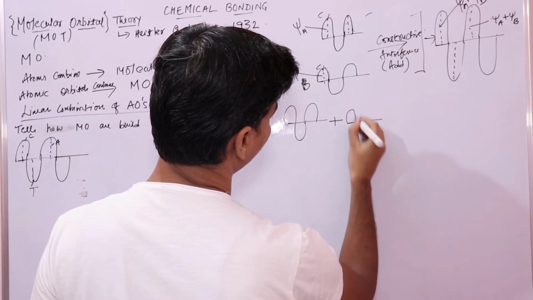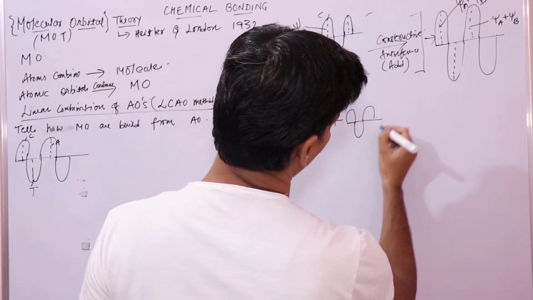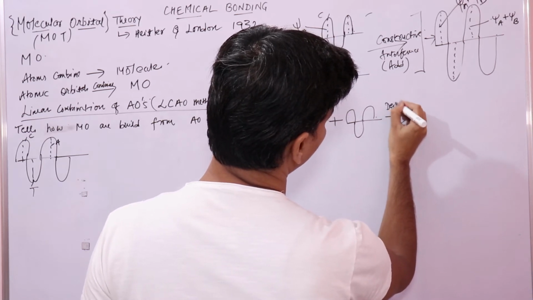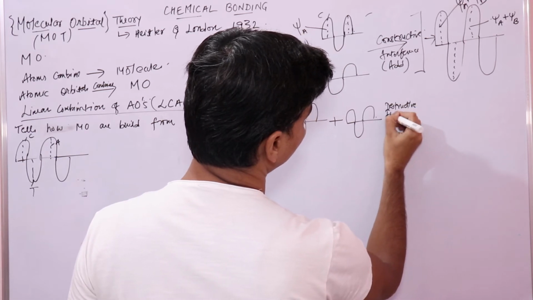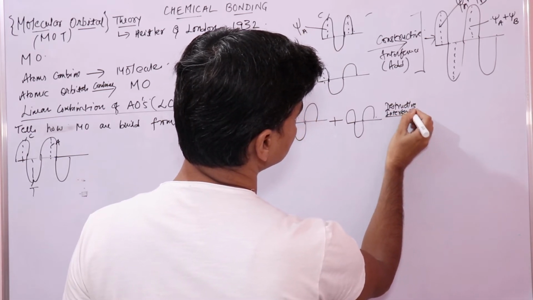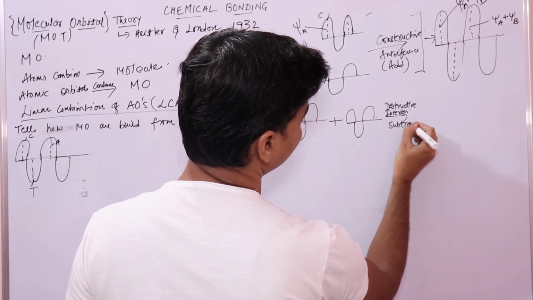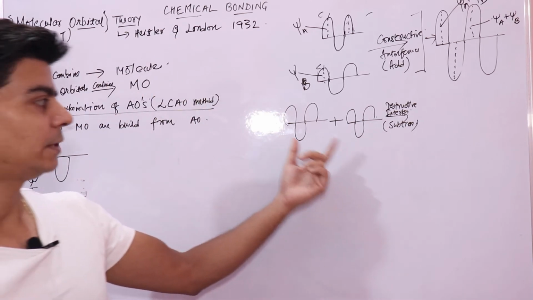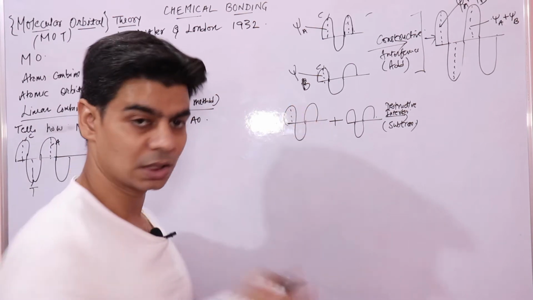This is the second wave. So when these two waves combine, a destructive interference will take place. When I say destructive interference, we will subtract this wave from this wave to get a smaller wave.